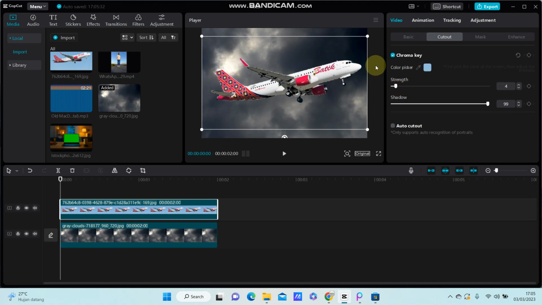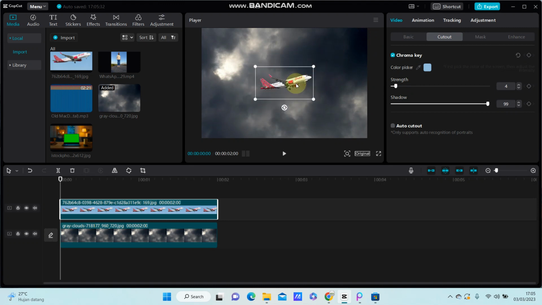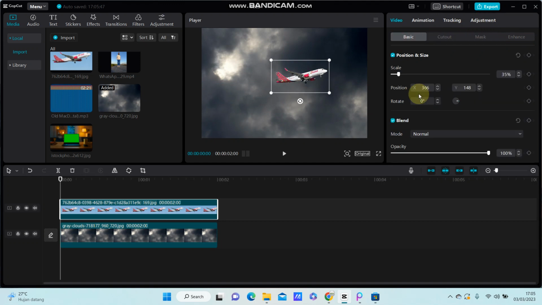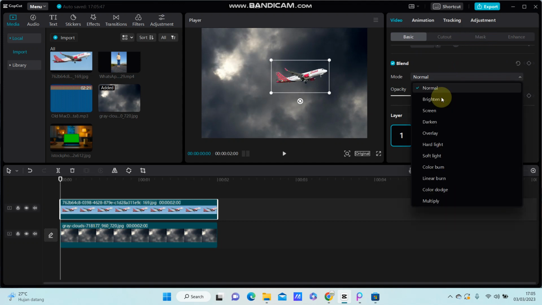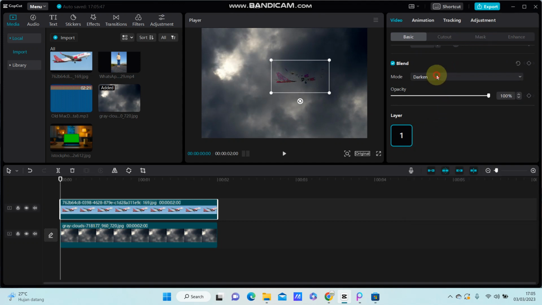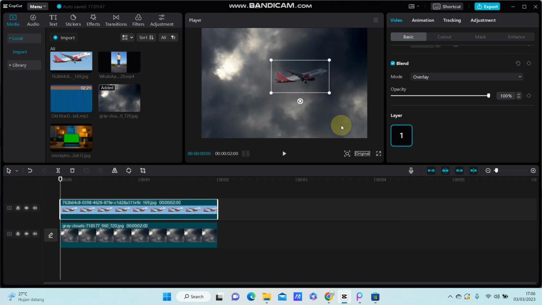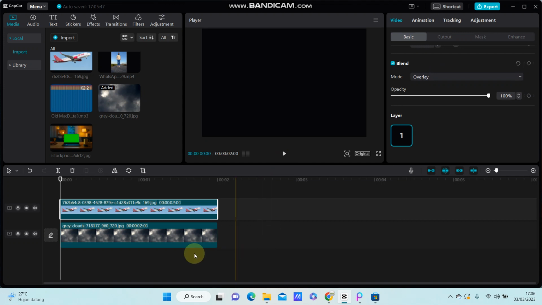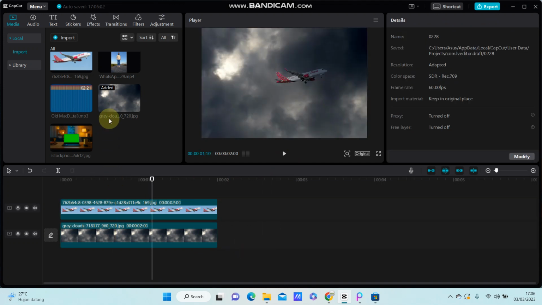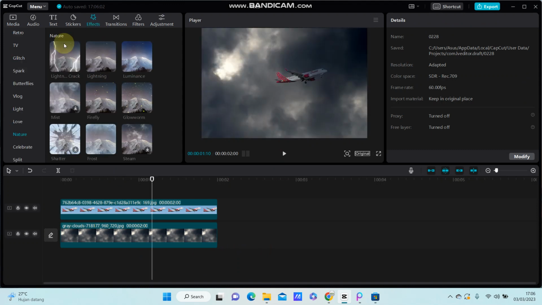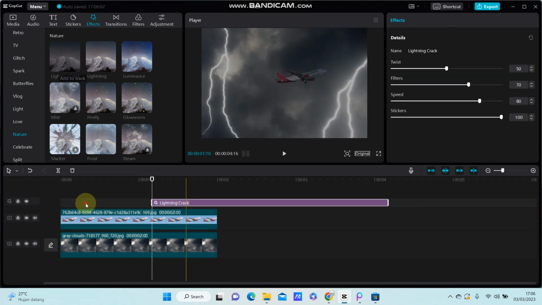Alright, can resize and going to blending. Alright, so I'm just going to add the pack, select the nature and select right click.